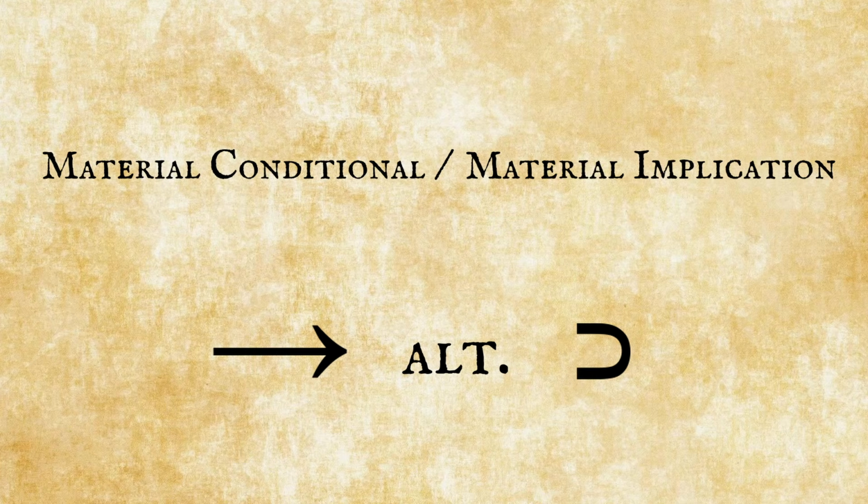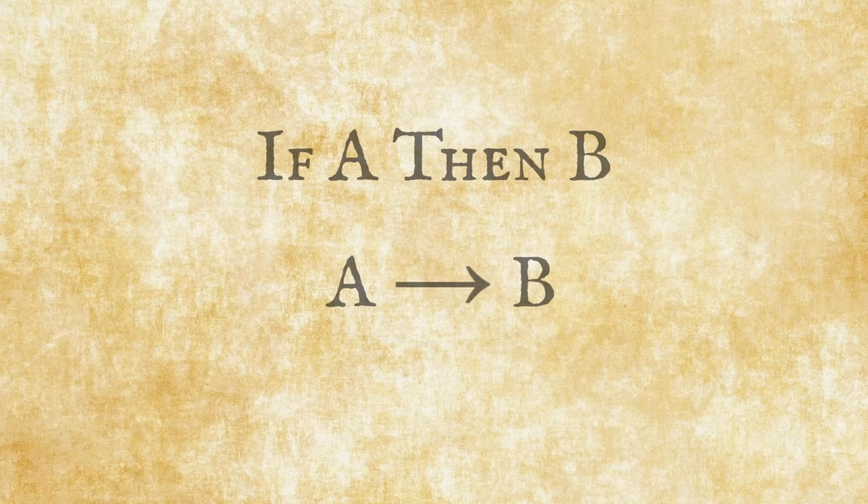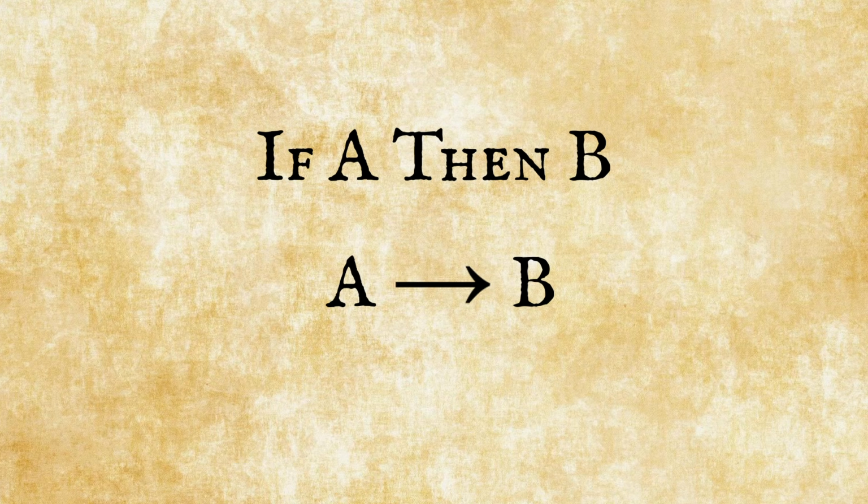So now, let's begin. Here is the logical symbol for material conditional. What signifies a conditional sentence is every if-then sentence. If A, then B, for example. When we discuss conditionals, it's even more important to whisper the name of the symbols, or in other words, translating them into English. That way it makes way more sense, at least in the beginning. So I would recommend you to say if A, then B, rather than saying A arrow B.